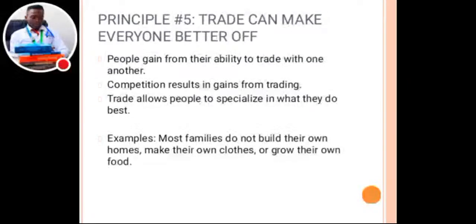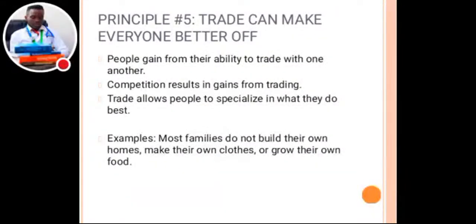Okay, now let's get into it. Principle 5: Trade can make everyone better off, which is true. What is trade? Trade is just the buying and selling of goods with the aim of making a profit. Trade can make people better off. People gain from their ability to trade with one another. Competition results in gains from trading. So this competition is just a result of the gains from trading.